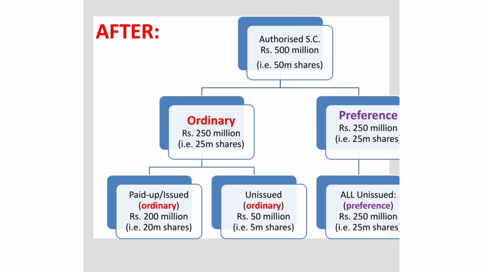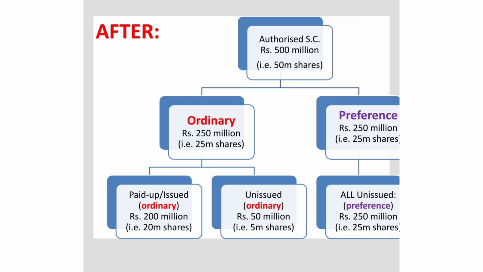And this picture now represents the after situation, which is after the company had made the alteration to their share capital. So here you can see that the authorized share capital is no longer just the ordinary share capital. That is, in the first heading you can see that the authorized share capital is simply rupees 500 million, and over here we don't have the word ordinary written the way it was written in the earlier slide. Why?